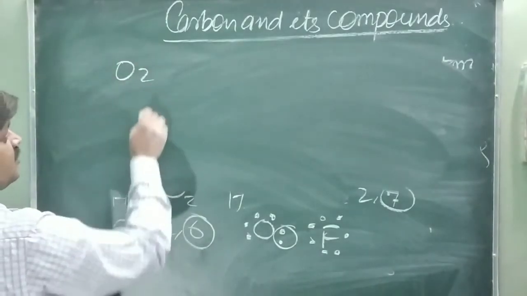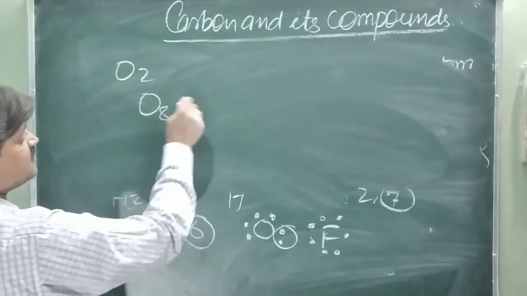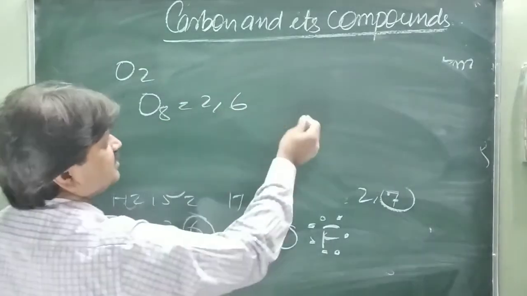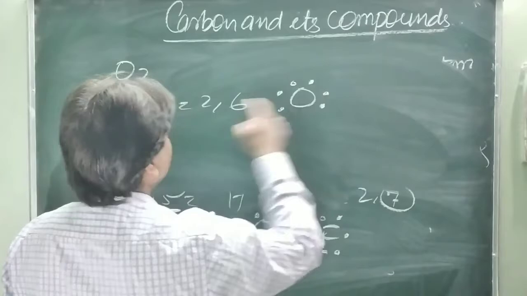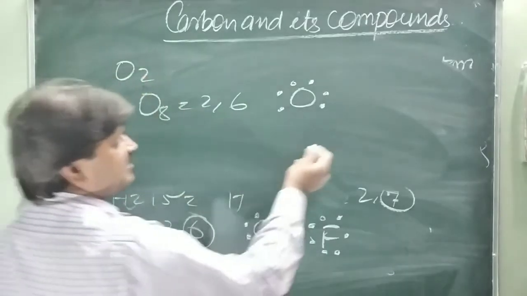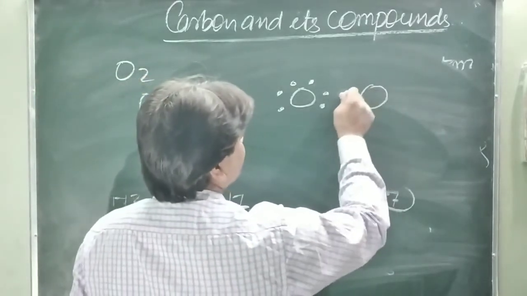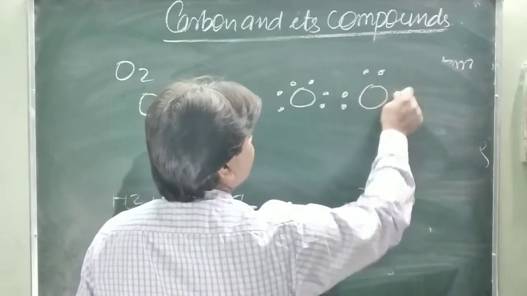This is O2. Oxygen has atomic number 8, with electronic configuration 2 and 6. Represent the Lewis dot structure: 2, 4, and 6 valence electrons. Another oxygen, this is the second oxygen, also has 6 electrons: 2, 4, and 6.